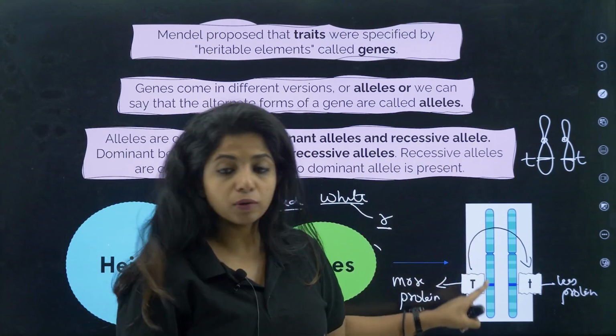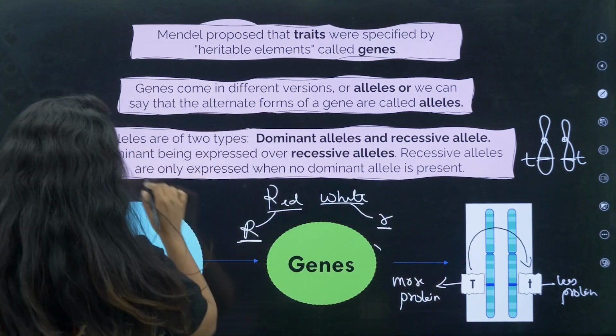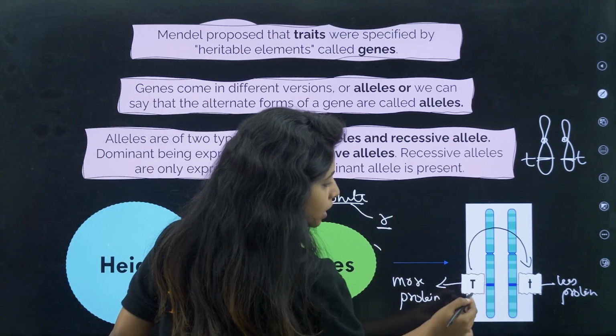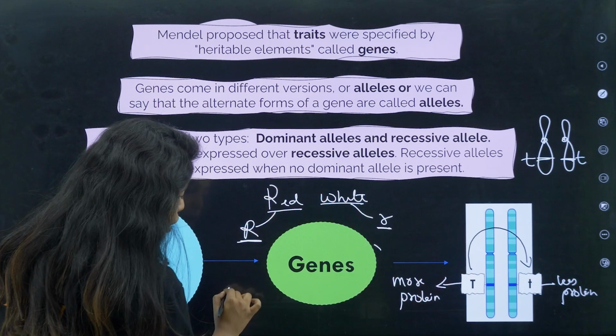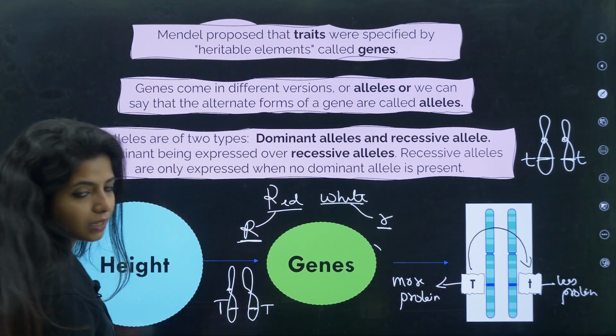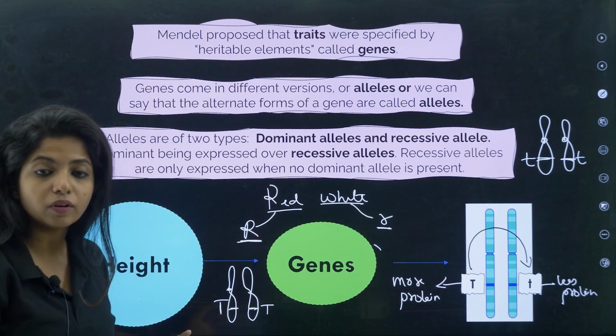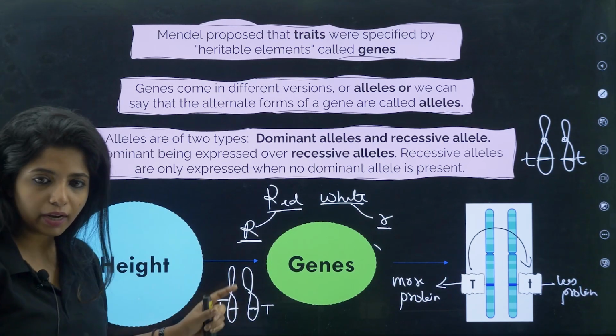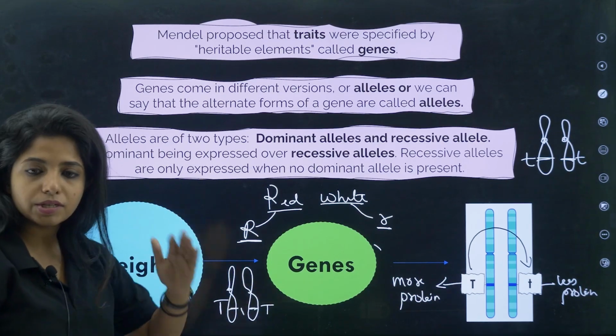Whereas if you want tall plants, either you can have it like this, where one is dominant so it will express, or you can have it like this, where both the alleles are capital T. In this case also the plant will be tall. Don't think double tall, it's not like that. If there is enough protein, the other will be silenced.